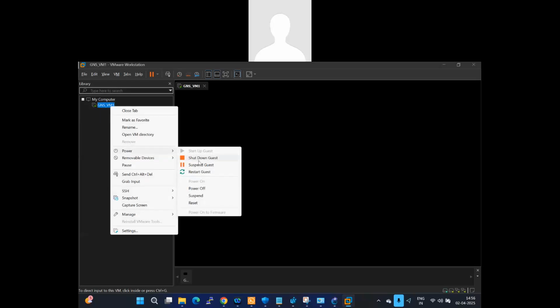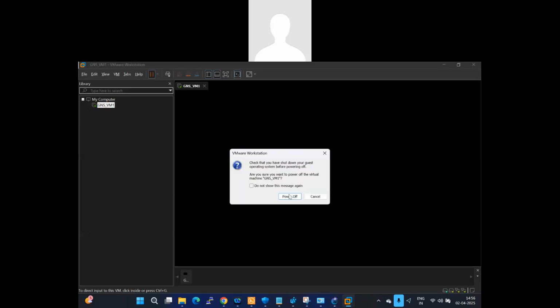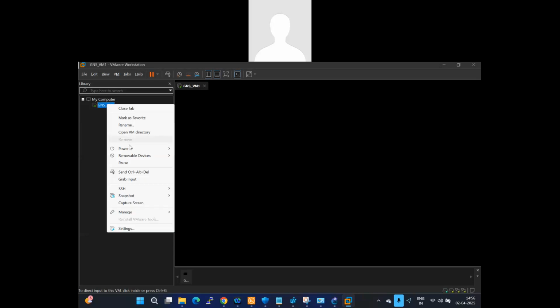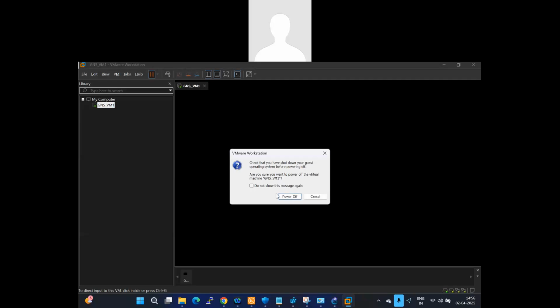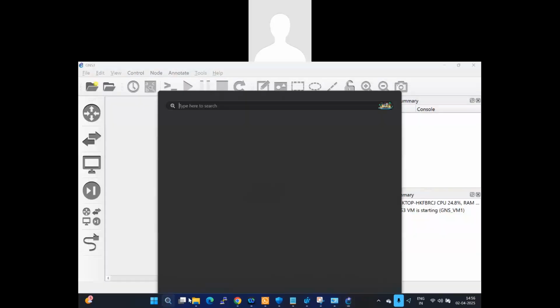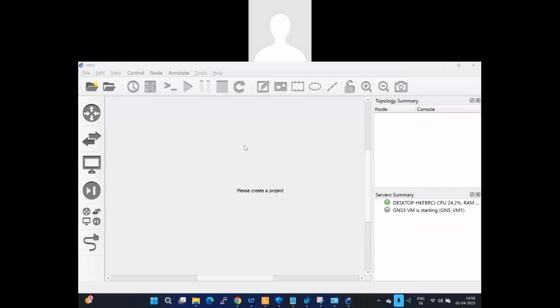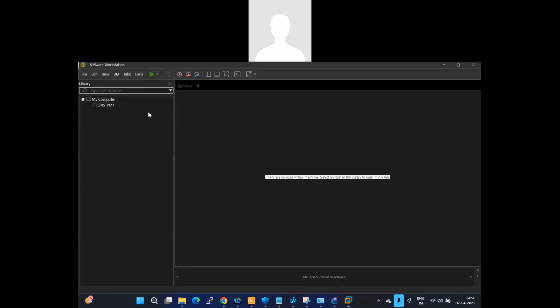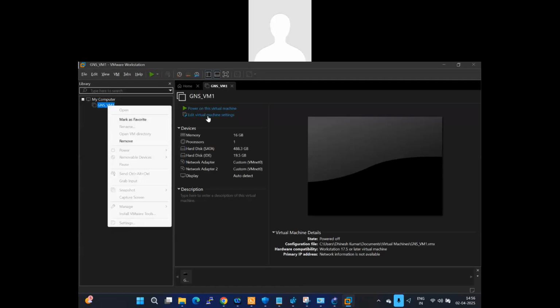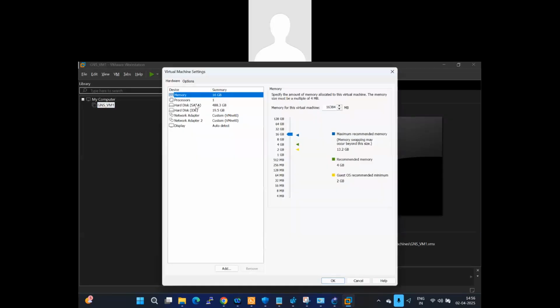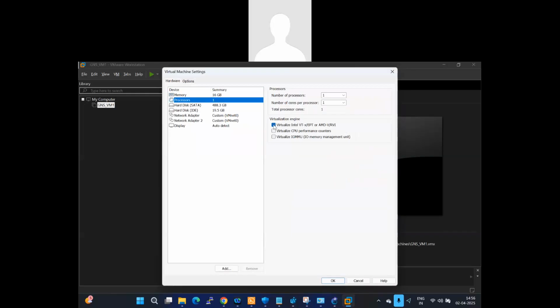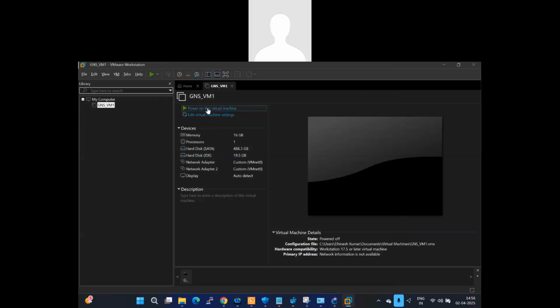I'm just powering off. Just powering off. So make sure once you are done, you have to enable one more option. Let me reopen again. Once you have the VMware option, just right click on your VM, go to edit virtual machine settings and go to processor. Make sure you enable virtualization, the checkbox should be on. So once done, just power on this virtual machine as well. It will take a while to load.